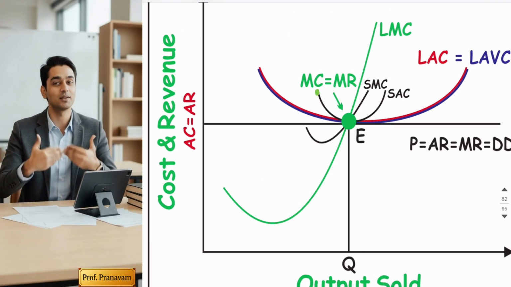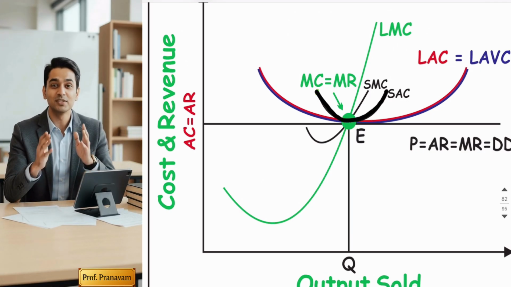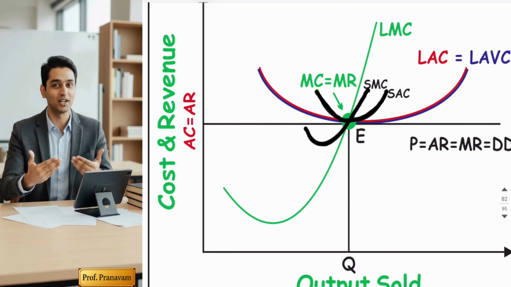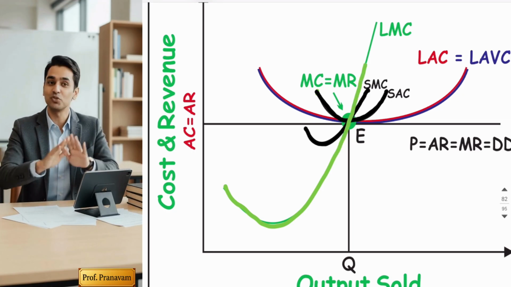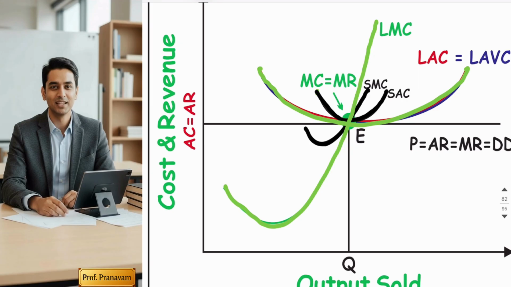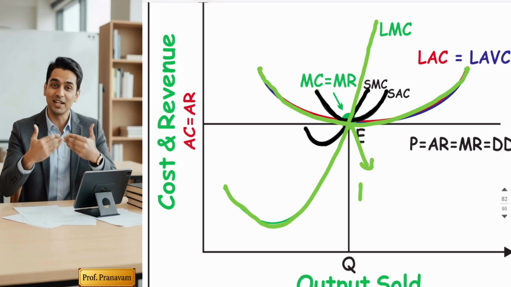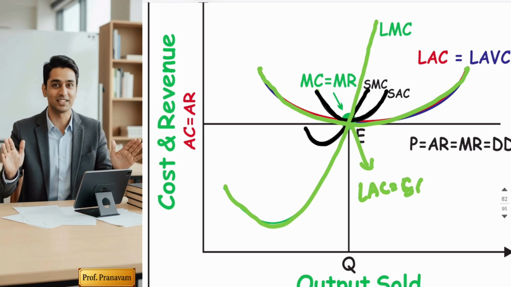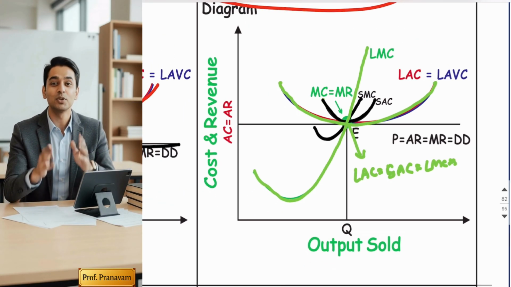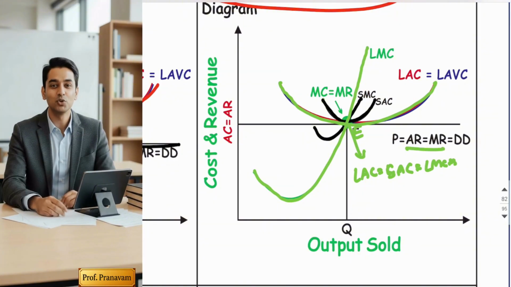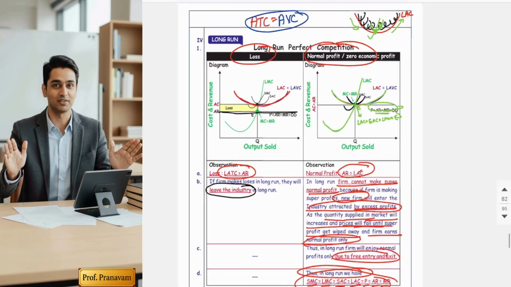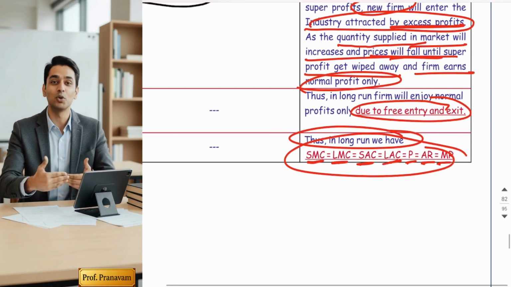This black curve is my short run cost curve, and this is my short run marginal cost curve. At the same point, the long run marginal cost curve also passes, and this is the minimum point of my LAC also. So the conclusion is my LAC is equal to my SAC is equal to my LMC is equal to my SMC. And this is my equilibrium where MC is equal to MR and AR. So these also become equal. In long run perfect competition, everything becomes equal.